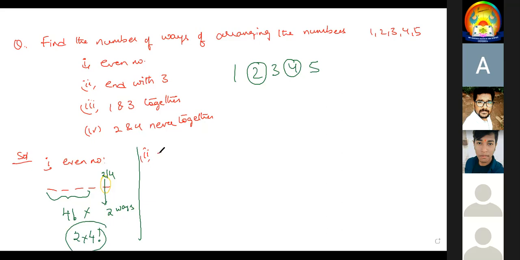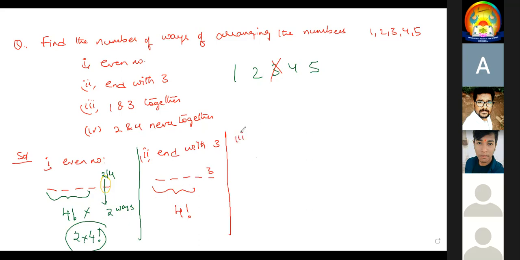Number 2, they are asking for end with 3. That is 1, 2, 3, 4, 5. End with 3 means 3 is fixed, so 3 will be finished. Now how many blanks do we have? 4 blanks. How many numbers? 4 numbers. So 4 numbers can be arranged in 4 blanks in 4 factorial ways. Second one is finished. Now the third one: 1 and 3 together. Whenever they say 1 and 3 together, keep them in one chocolate cover.